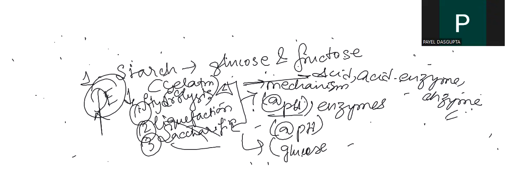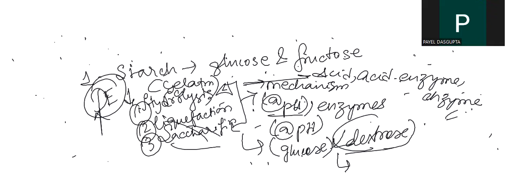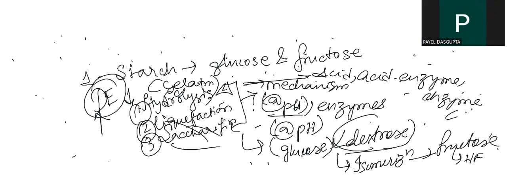The glucose is often called dextrose commercially. Finally, this glucose, in the presence of glucose isomerase, will be converted to fructose. From there, we can even go for high fructose corn syrup production. All these things we have discussed today.